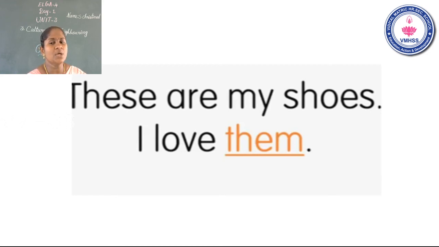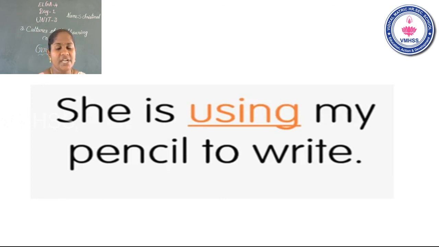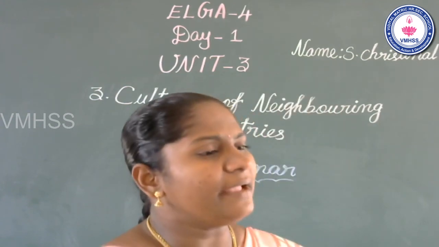Okay, children, from the whole words, the sentences. These are my shoes. I love them. Next, which color do you like the most? Next, she is using my pencil to write. Next, yeah children, what are the neighboring countries? What are the neighboring countries near India? Listen. See the map.